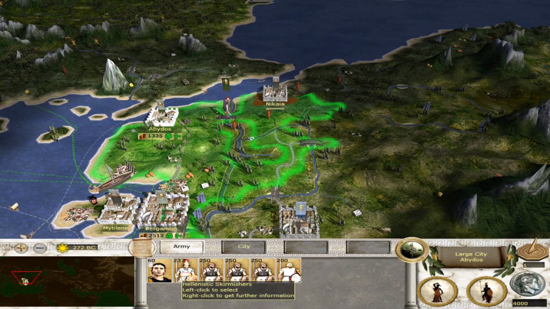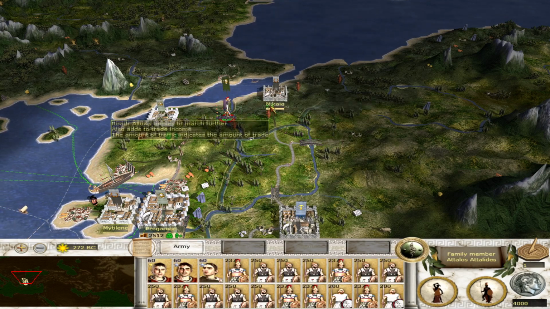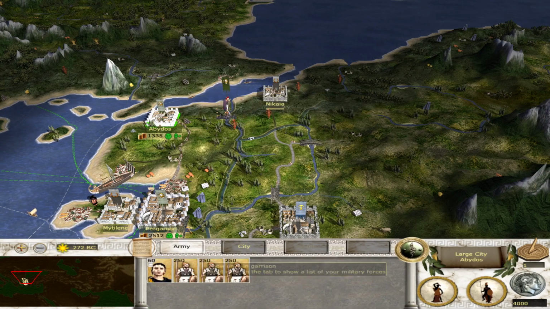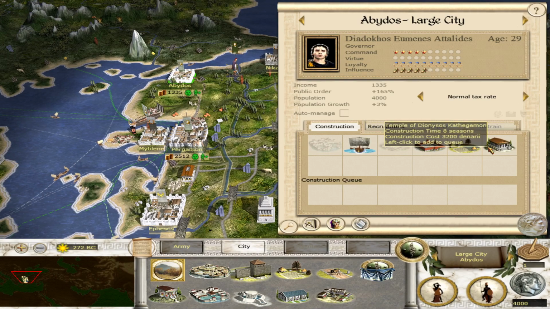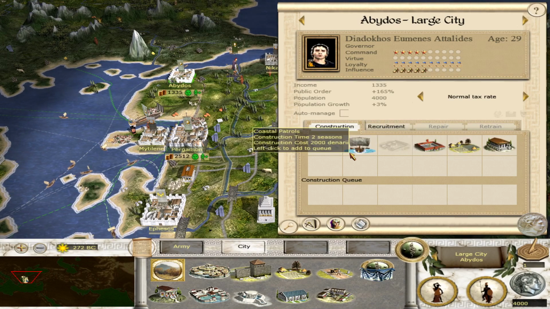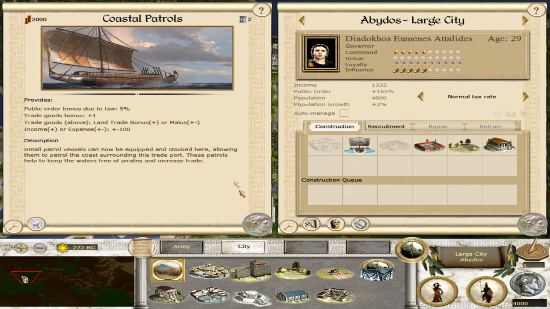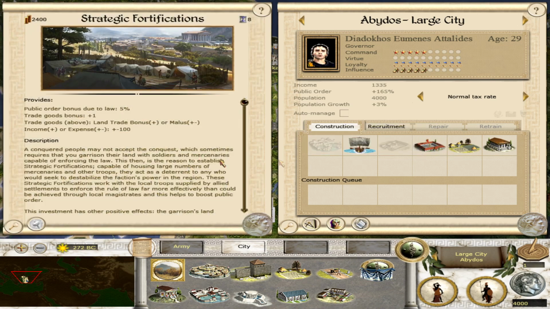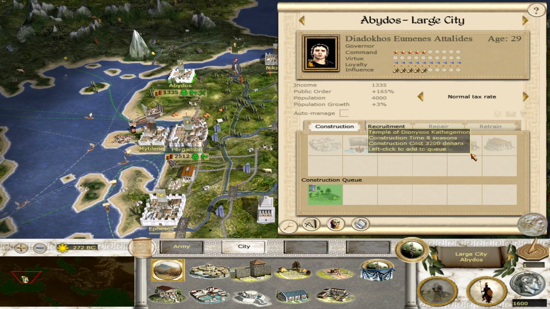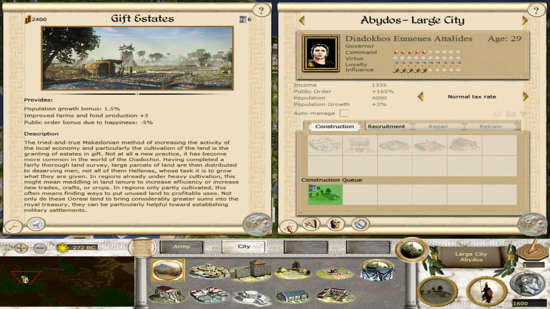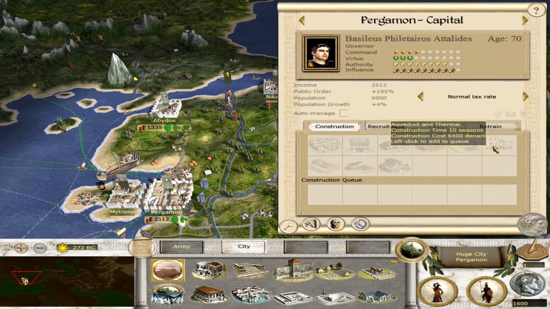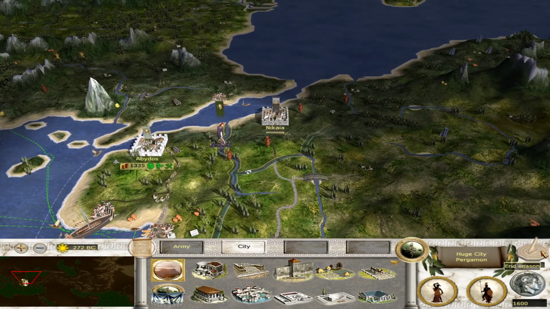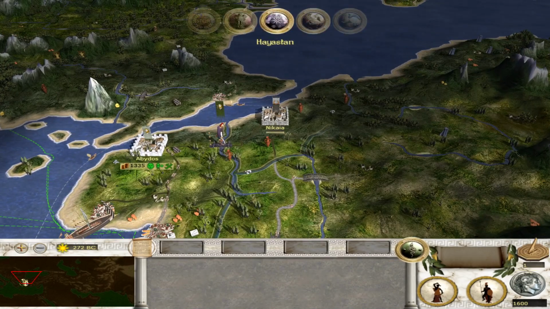Okay, so let's get the phalanx together and besiege Nikaya. Additionally, we don't start out with too much money, so let's perhaps go for gift estates to improve our economy. And let's end the turn.